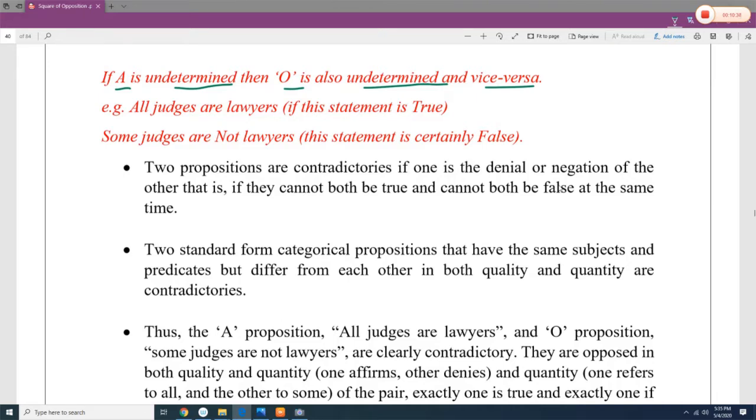All judges are lawyers. So this is what type of proposition? This is A type of proposition. This is E, this is I, and this is O. So if this is true, then the contradictory is O, so this is false. So some judges are not lawyers. Remember this word, not. So this particular negative proposition is false if the universal affirmative is true.